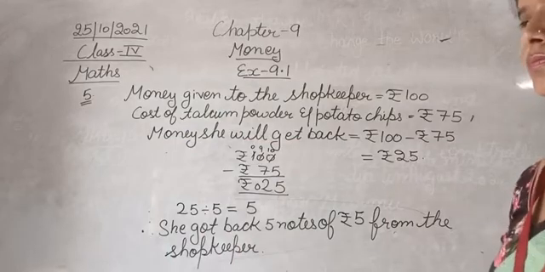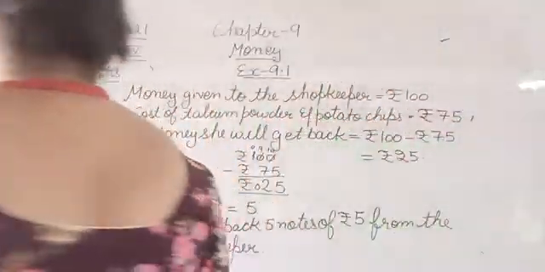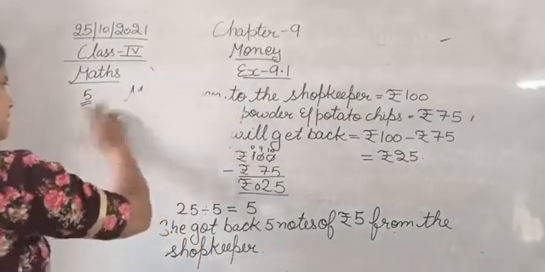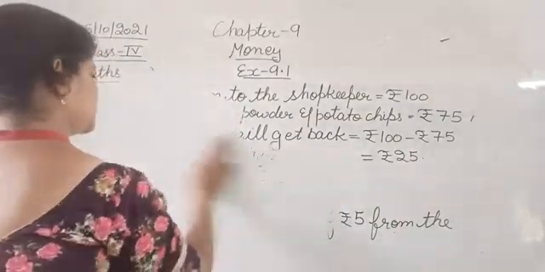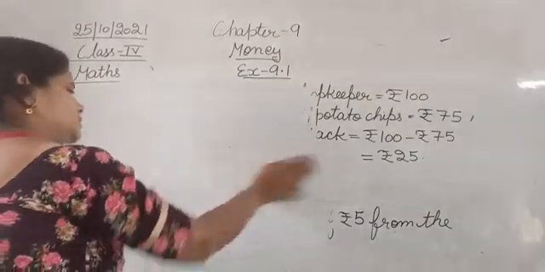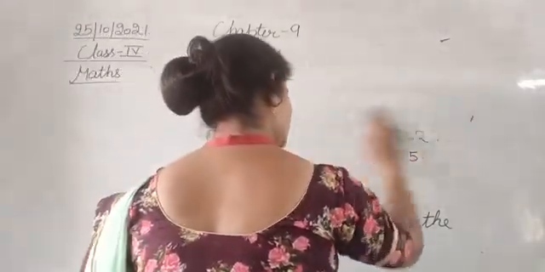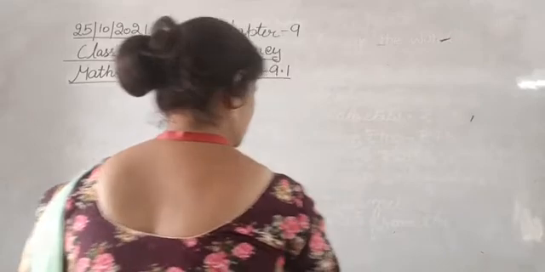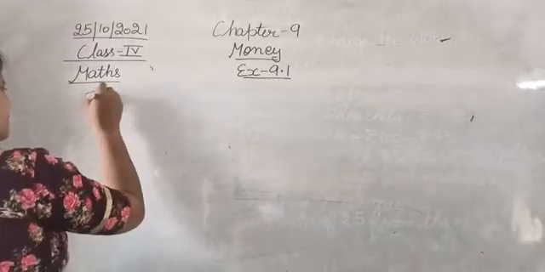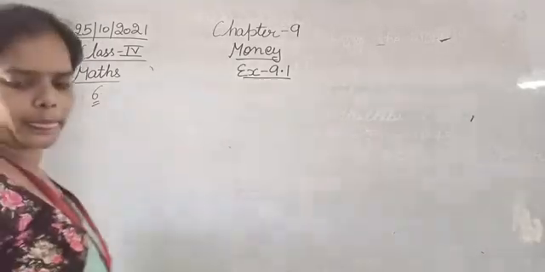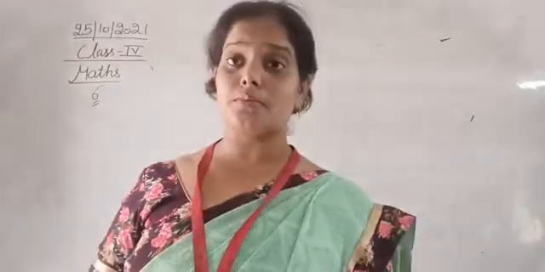Okay? Chaliye. Moving next to question number 6. Now we are moving to the next question, that is question number 6. The question number 6 is, write in terms of rupees.